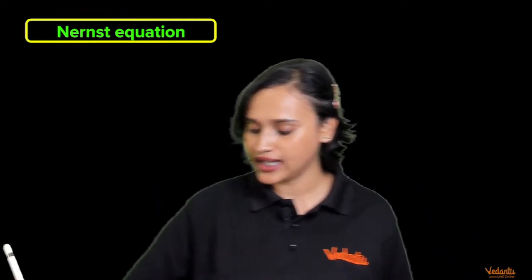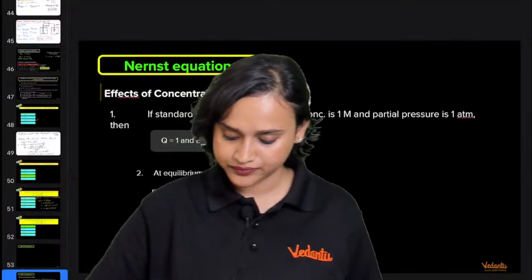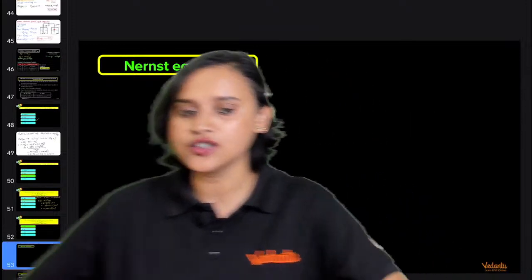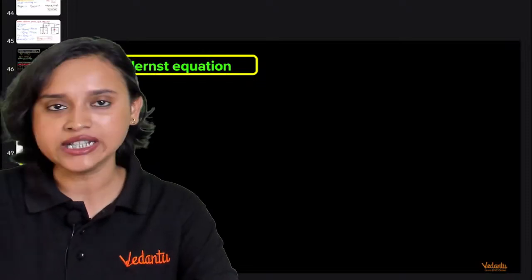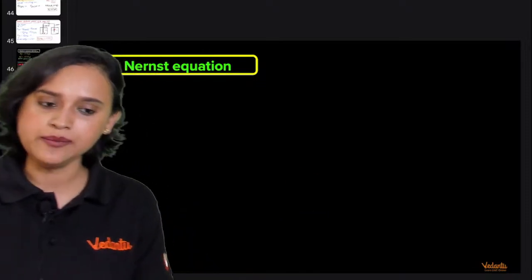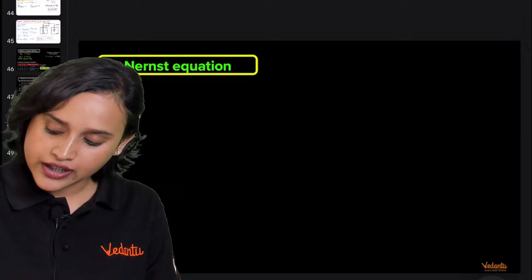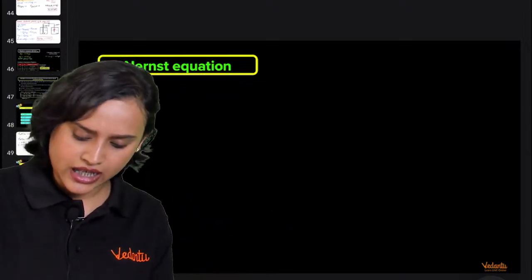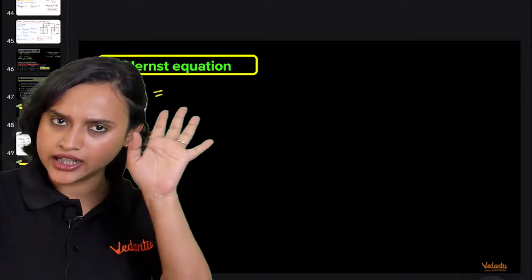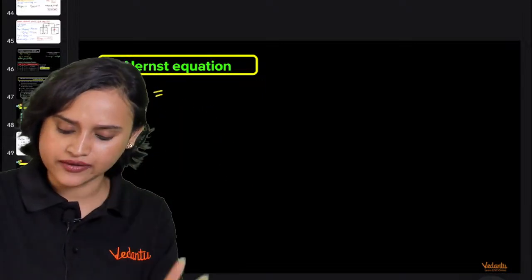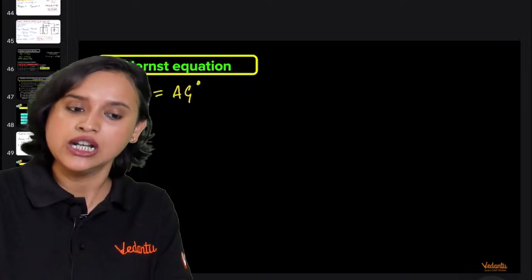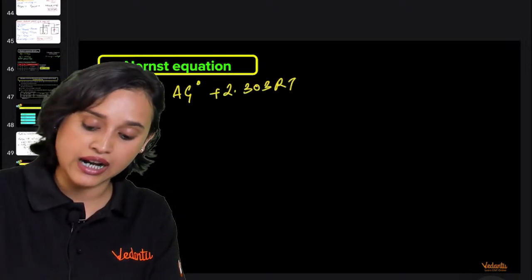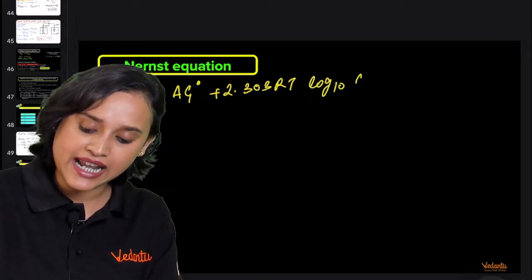Nernst equation, guys, is, chalo. Again, I'm going to write it here so that you all can see it and you can make a note of it, okay? So everybody, we have just studied, right, that delta G is equal to delta G naught plus 2.303 RT log base 10 Q. You tell me, in your thermodynamics chapter in class 11th, haven't you studied that?